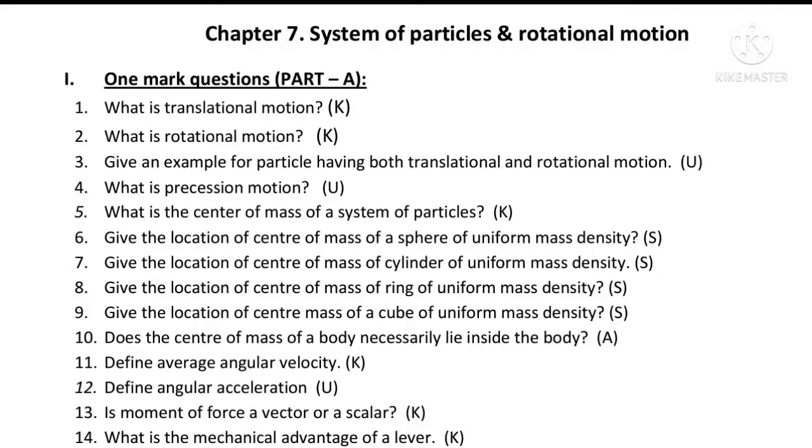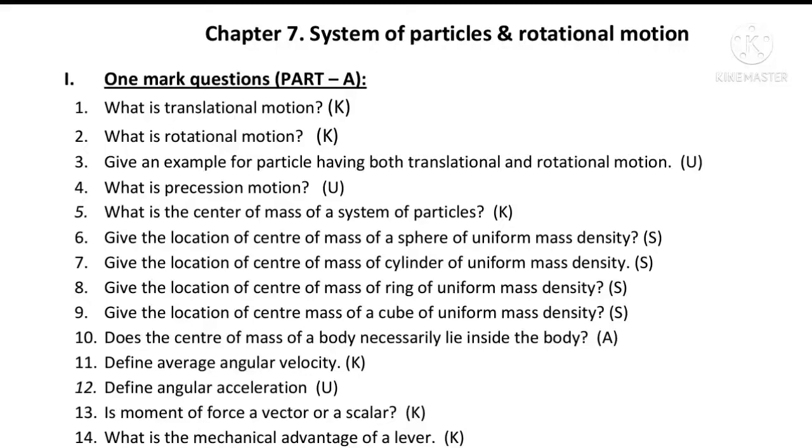Give an example for a particle having translational and rotational motion. The best example is the motion of a solid sphere on a horizontal surface. What is precession motion? Precession is the combination of rotational motion and the spin motion about a given axis of rotation.